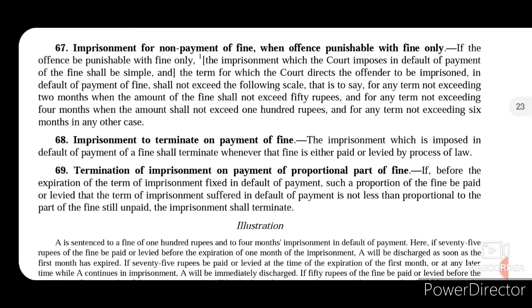and now I have paid the rest of the fine, that is 50 rupees, that is the half of the fine that was inflicted upon me. So that person will be released, or the imprisonment of that person will terminate from that point, because he has made a part payment of that fine and the rest of the due fine was already served by that person in prison for 2 months. So this is how the provision of section 69 works.